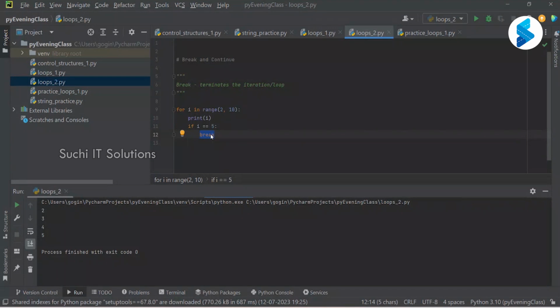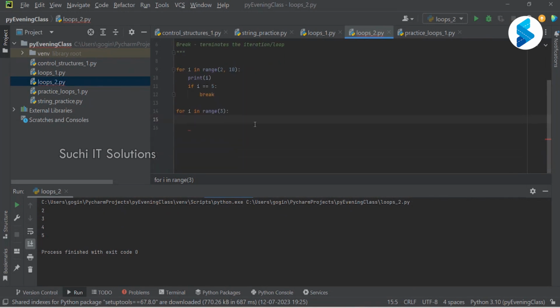Right. Now we'll see, for i in range of, let's try 3. We want to iterate for 3 times: 0, 1, and 2. Now what I'm going to do is command equals input of "Enter the command".